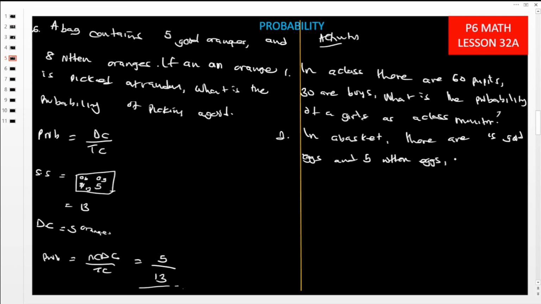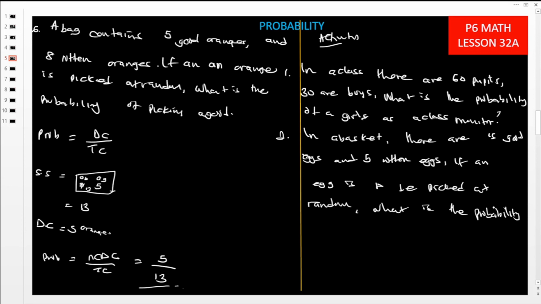If an egg is to be picked at random, what is the probability of picking a rotten egg?